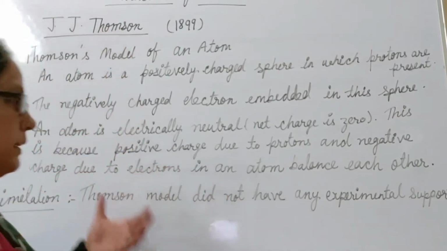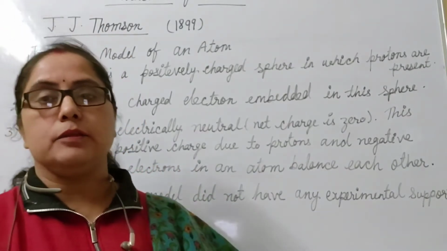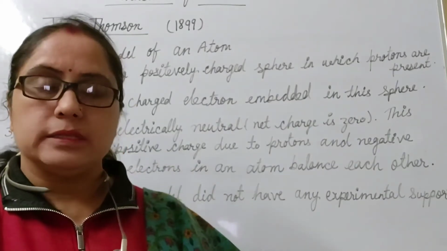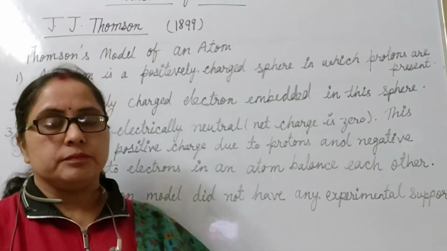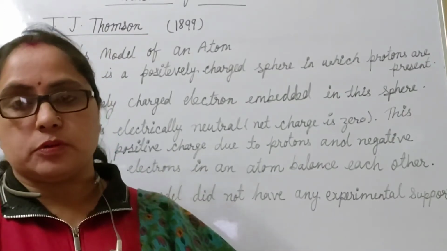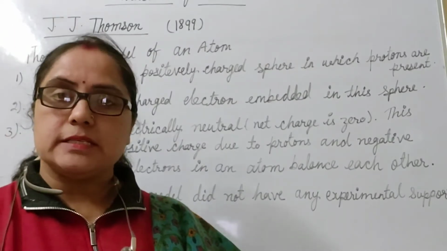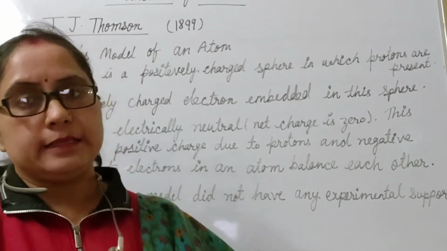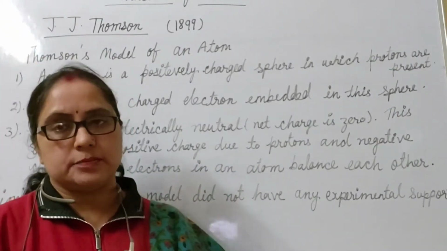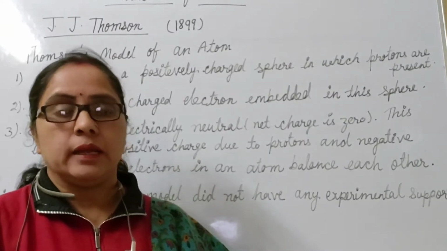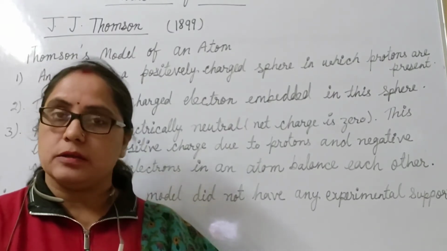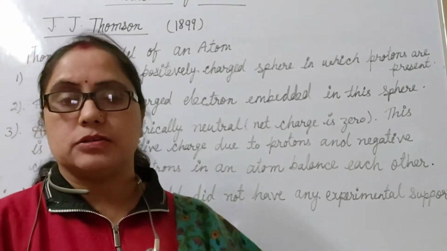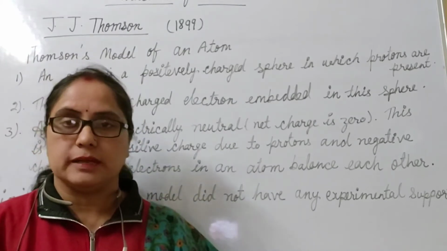And the third point, he said that an atom is electrically neutral. It means there is no net charge present on an atom. This is because in an atom, the number of positively charged protons and the number of negatively charged electrons are equal and they balance the charge of each other, and hence there is no net charge present in an atom, because we know that protons carry positive and electrons carry negative charge. They are present in equal numbers, so they cancel the charge of each other, and hence an atom is electrically neutral.